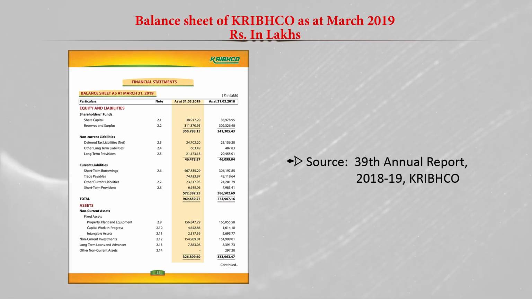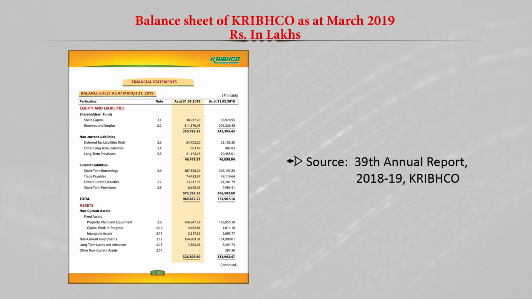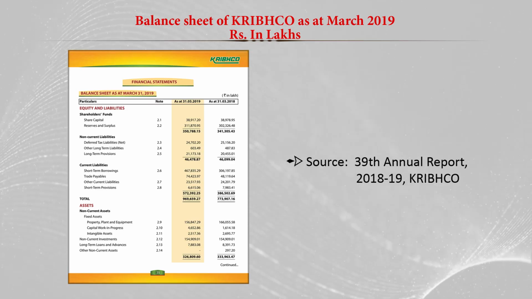First they have shown the equity, then liability, and then the assets. At the top of the page, first they have shown the shareholders' fund, then the non-current liabilities, then current liabilities.